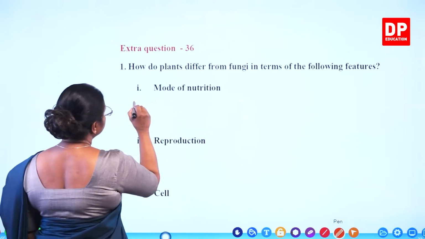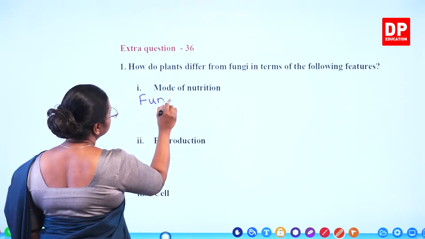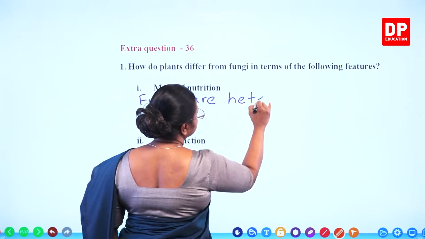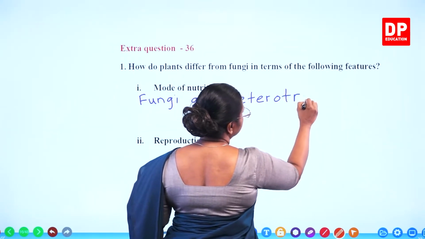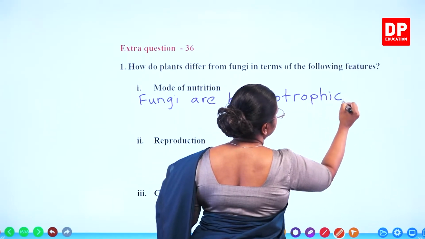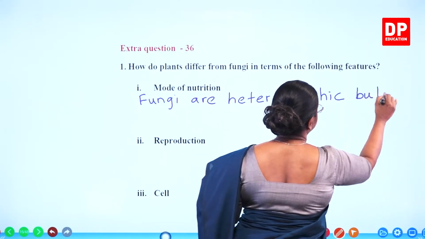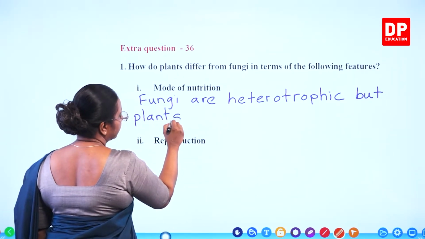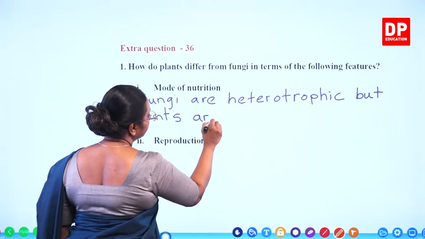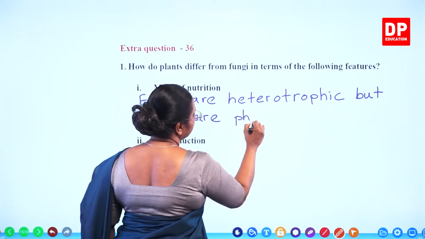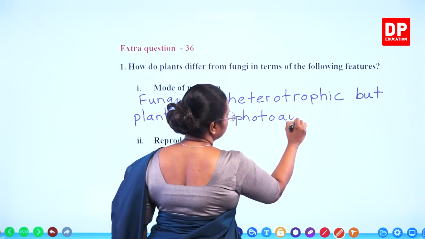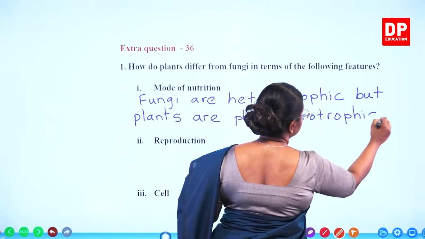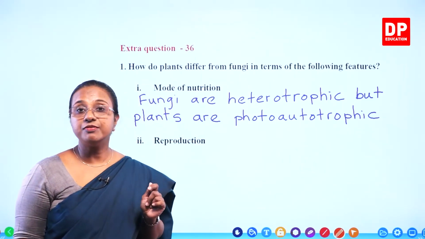So, mode of nutrition, fungi are heterotrophic, but plants are, we can say, autotrophic or photoautotrophic. I will say photoautotrophic. So, that is the difference in mode of nutrition.